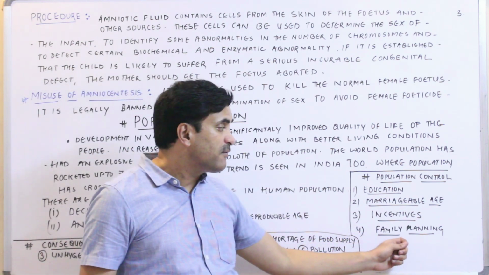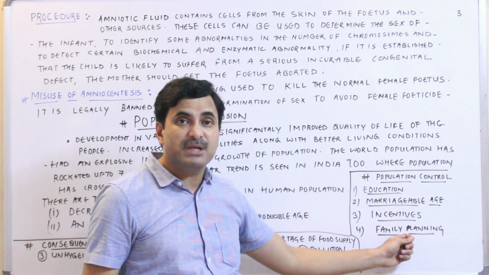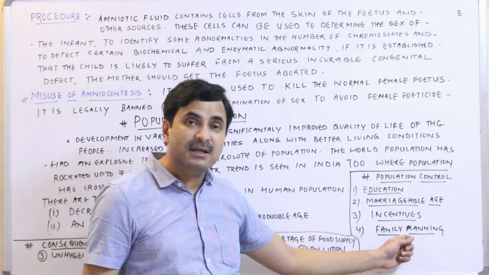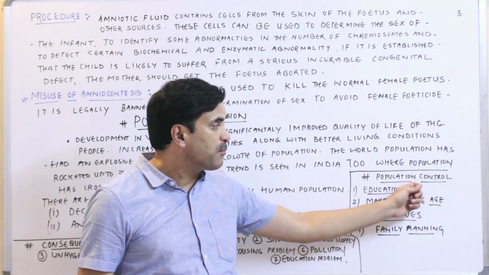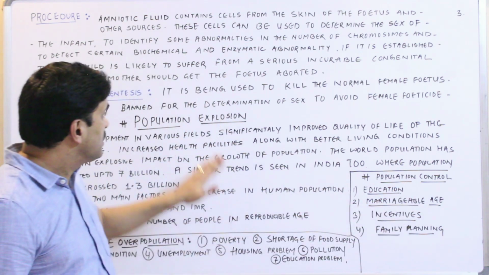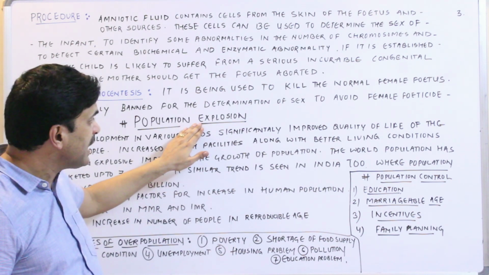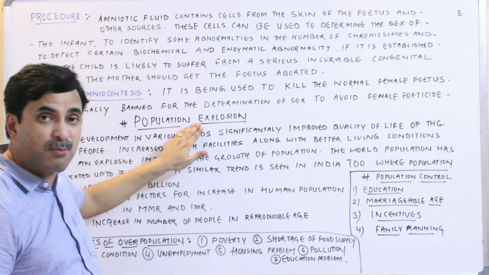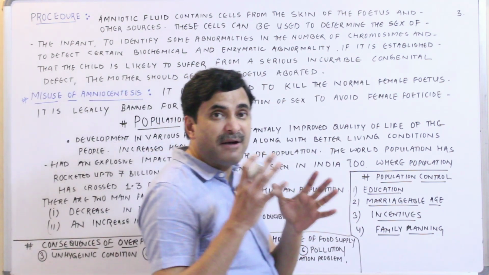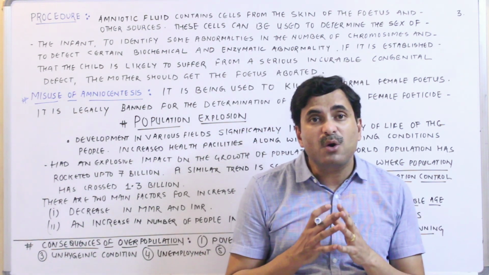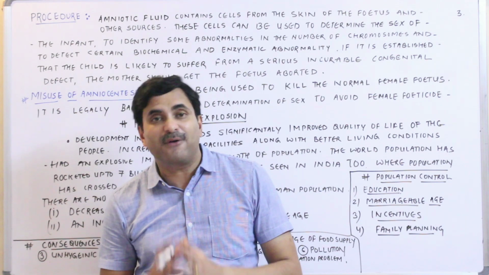And the fourth one is family planning. Family planning means these are the birth control measures, right? These are the birth control measures by which we can control the population. So population explosion, we were talking about the population explosion, and if we want to stop this population explosion, then the persons must be aware of the birth control options. So now we will be dealing with the birth control options.